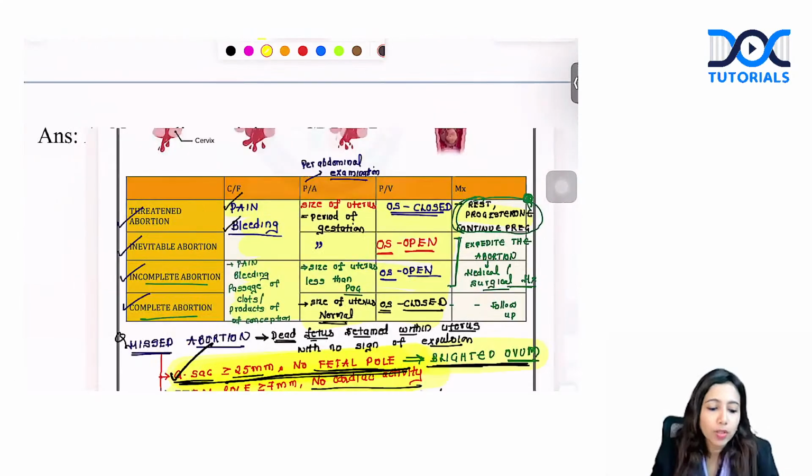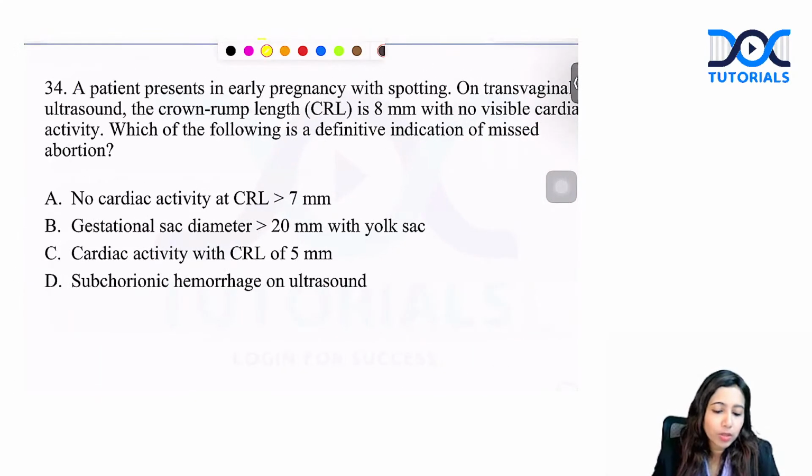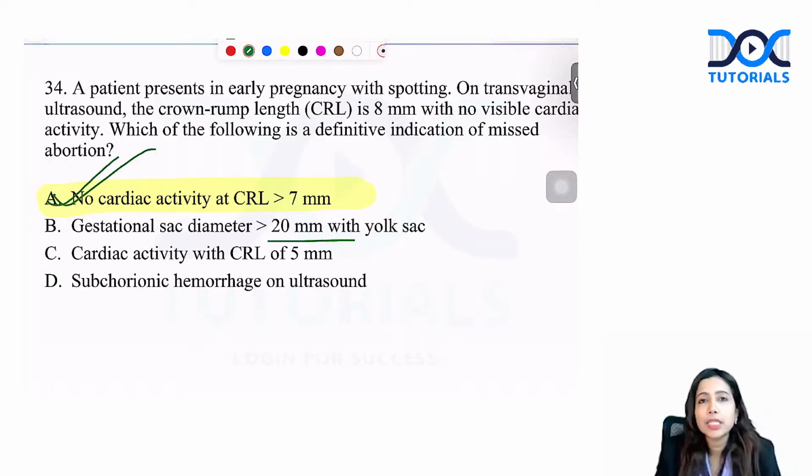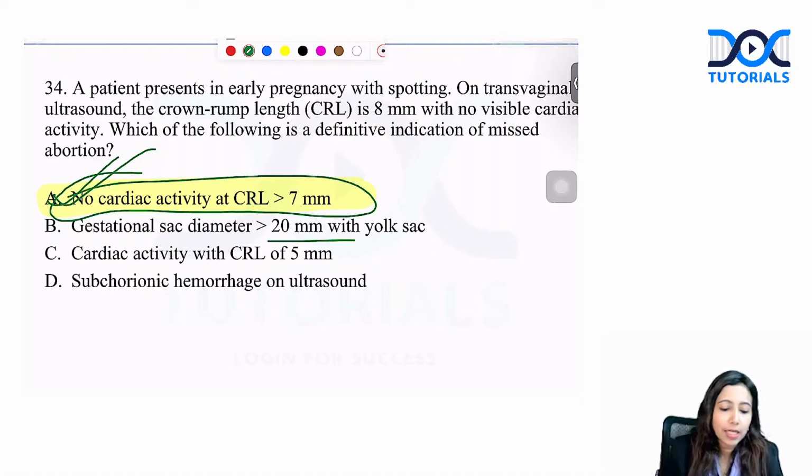Yes. What is this scenario that we are dealing here? Which among the following is missed abortion? Gestational sac, no fetal cardiac activity at crown rump length of more than or equal to 7 millimeter. Whereas if gestational sac was given, it should have been more than or equal to 25 millimeter with no fetal pole. Yes, correct answer is A. CRL more than or equal to 7 millimeter with no fetal cardiac activity. Yes, that's the correct answer here.